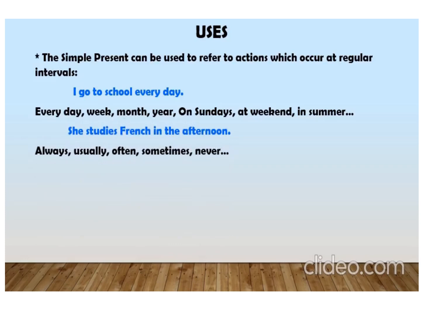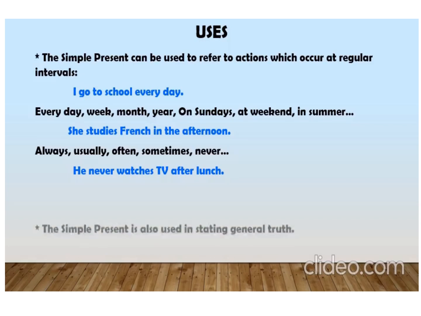Whenever we talk about always, usually, often, sometimes, never, these are the repetitive terms that we use in the simple present tense. Whenever we talk about these terms, that means we are talking about the simple present tense. Like he never watches TV after lunch. He always takes a short nap after the lunch.